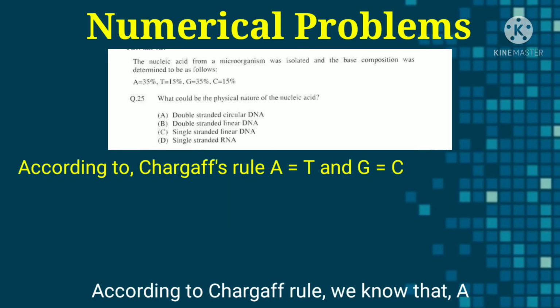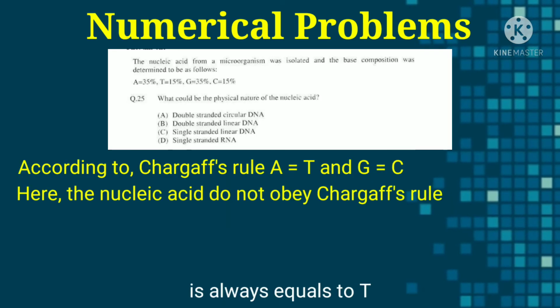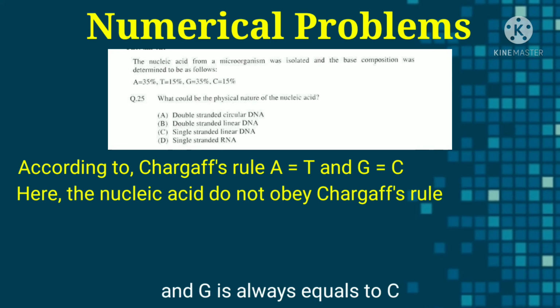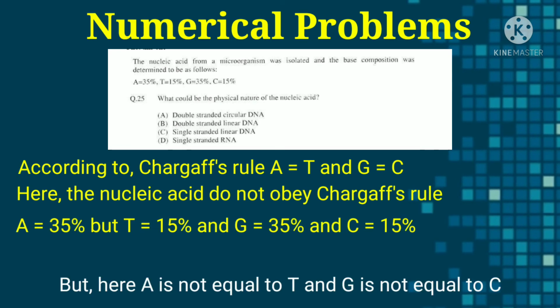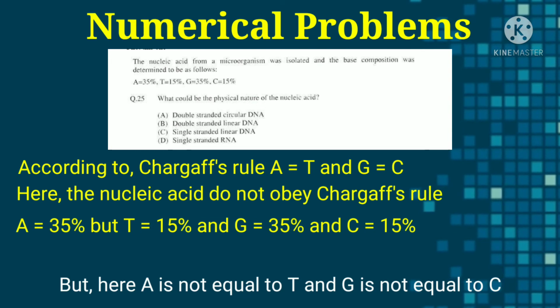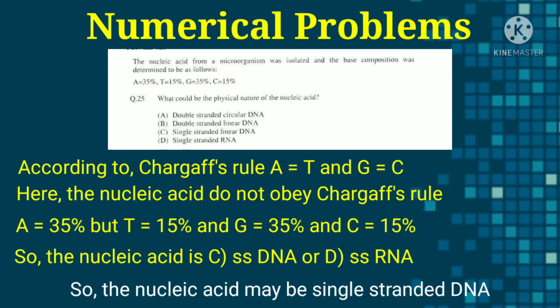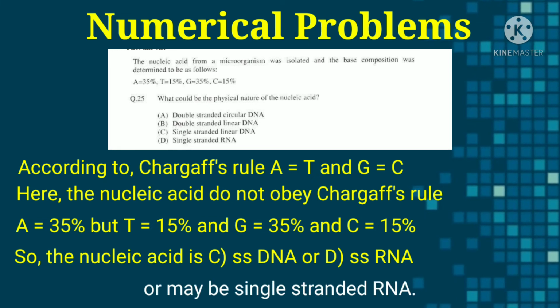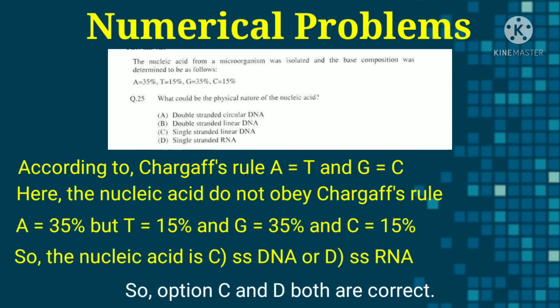According to Chargaff's rule, we know that adenosine is always equal to thymine and guanosine is always equal to cytosine. But here, adenosine is not equal to thymine and guanosine is not equal to cytosine. So the nucleic acid may be single-stranded DNA or single-stranded RNA. So options C and D are both correct.